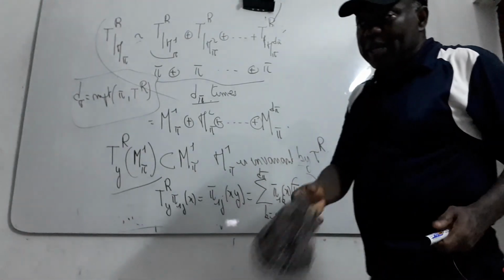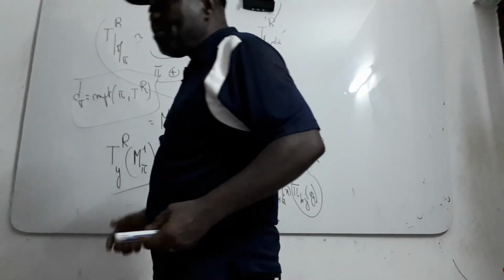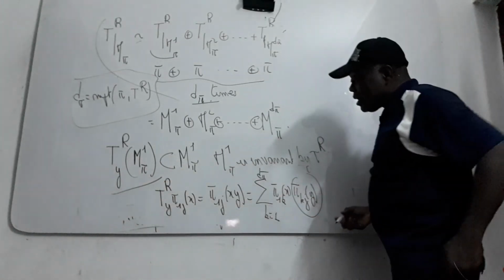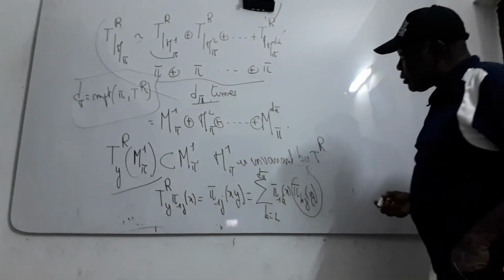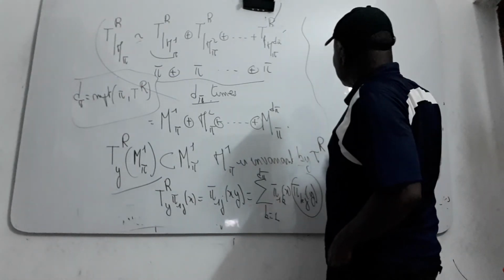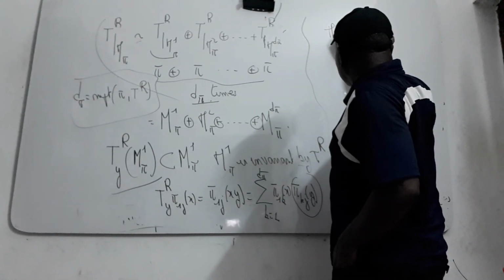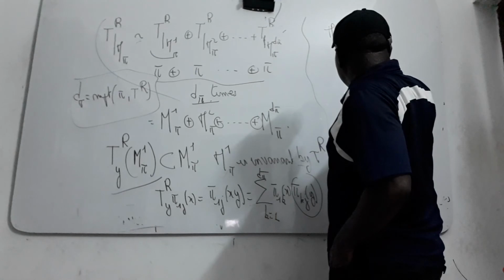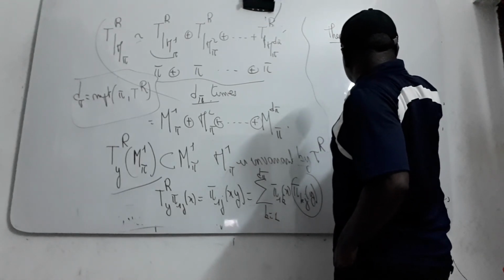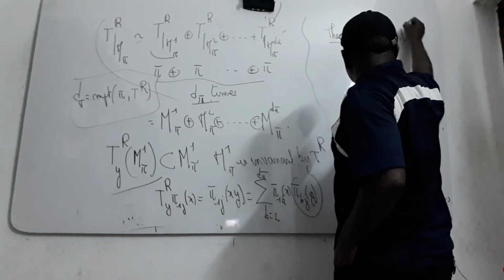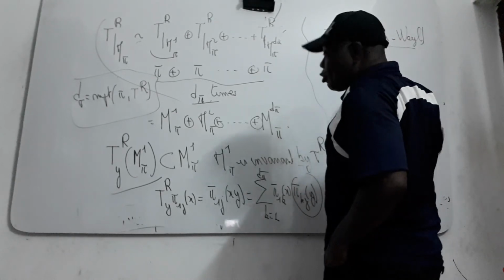The main property you can get is what we call the Peter-Weyl theorem, which is very, very important.